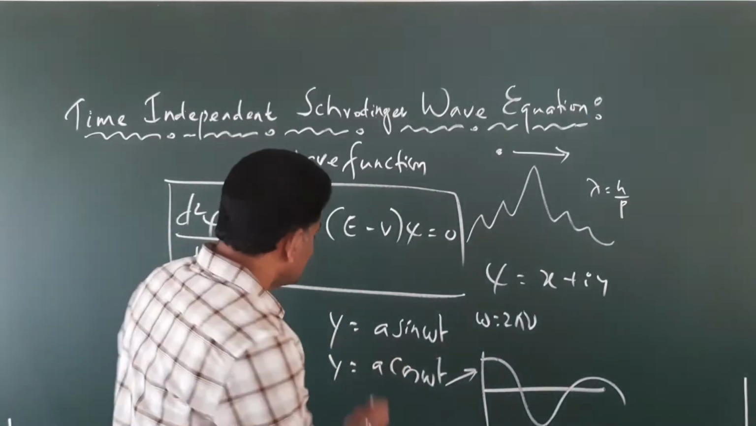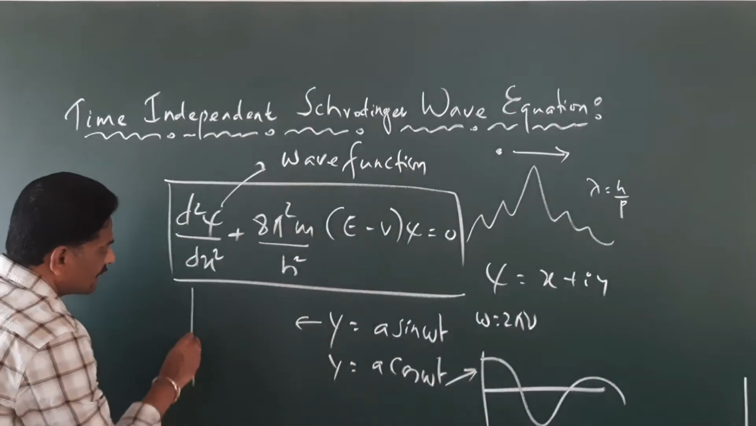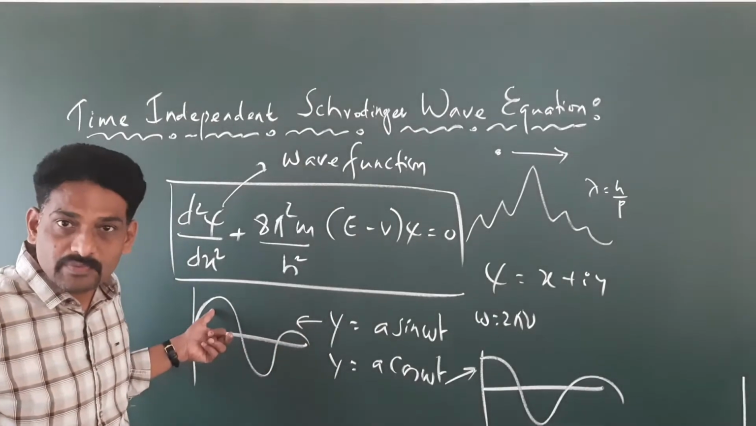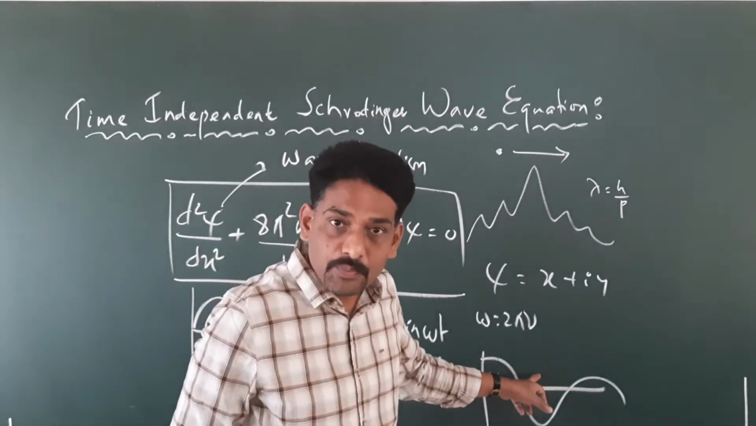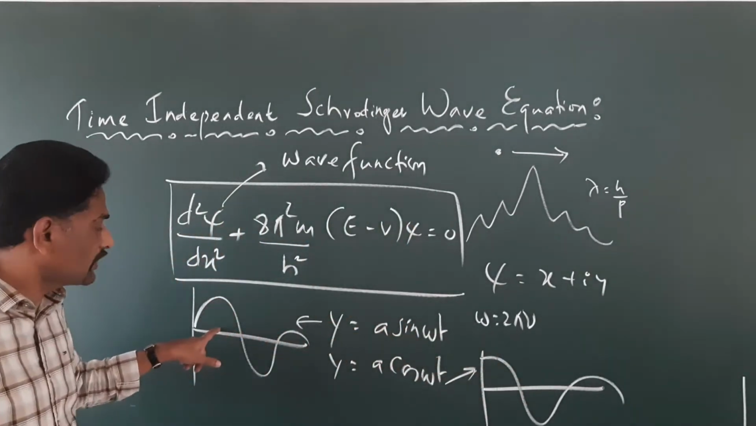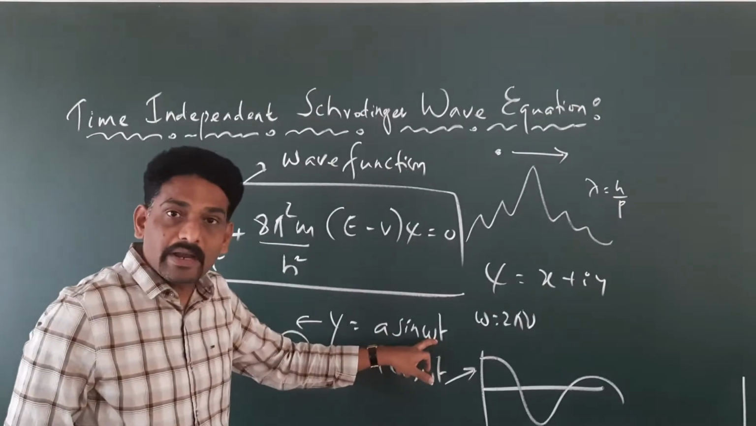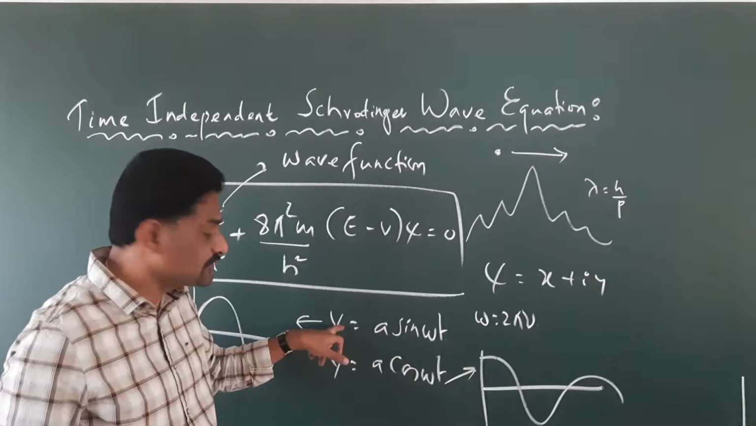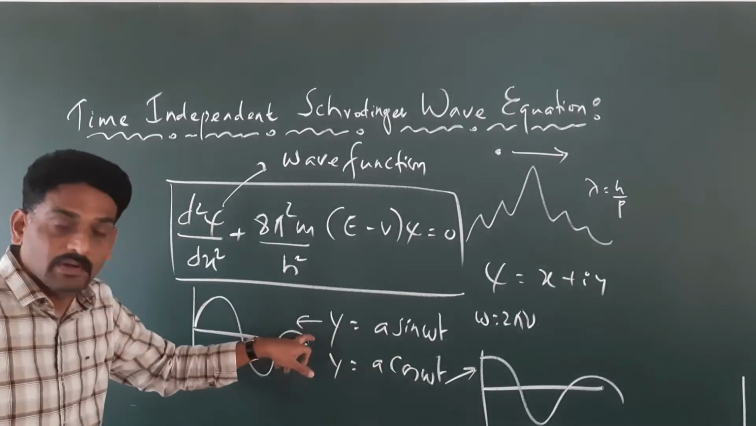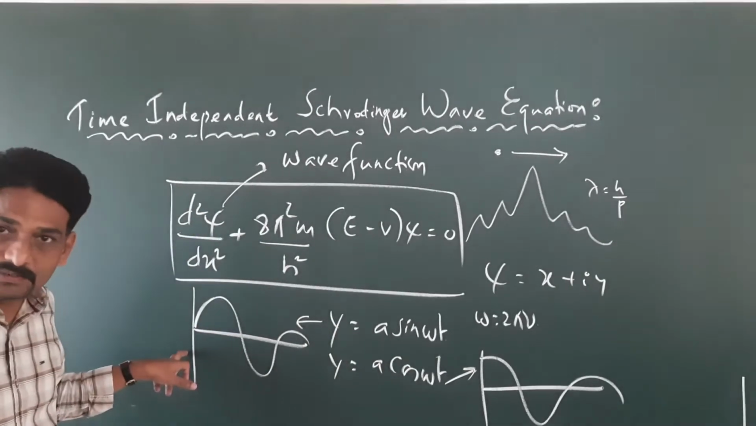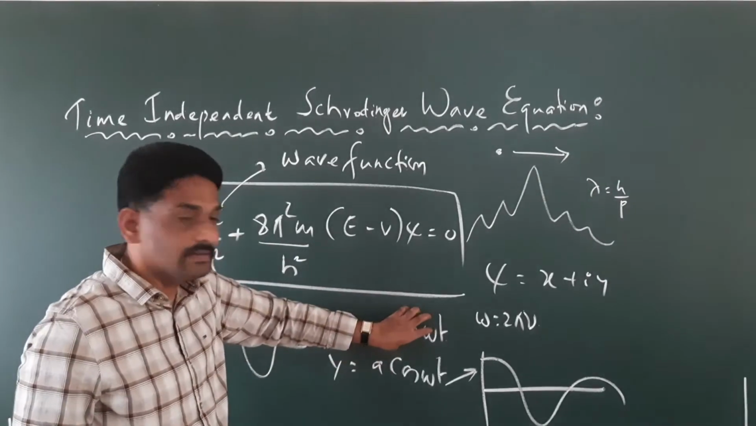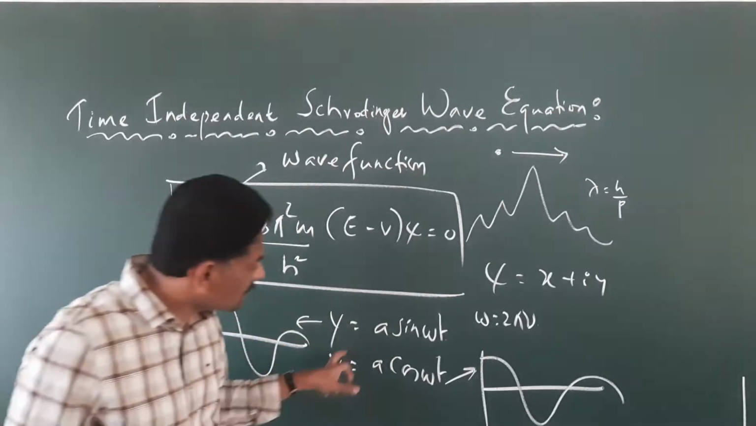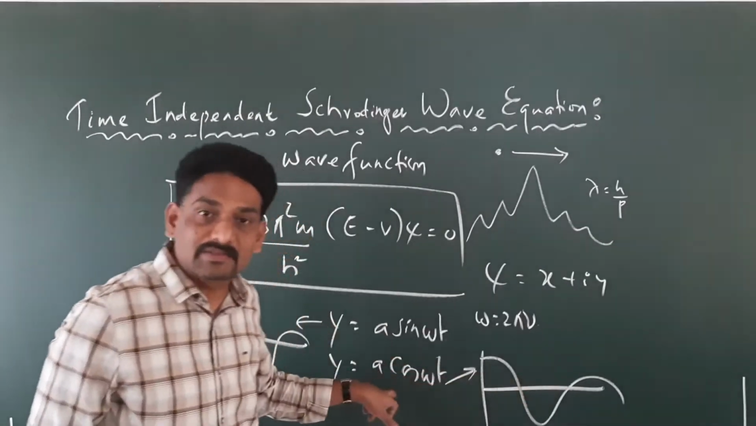In the same way, the other is given by an equation of this form. So this gives you a sine wave, and this gives you a cos wave. a is the amplitude of the wave, omega is the angular frequency given by 2 pi nu, and t is the time interval. And y gives you the displacement of the wave in the y direction. So we have the mathematical representation of a sine wave like this, and of a cos wave like this.